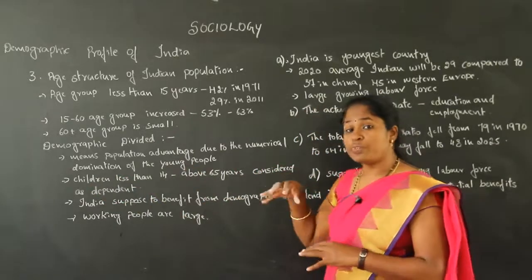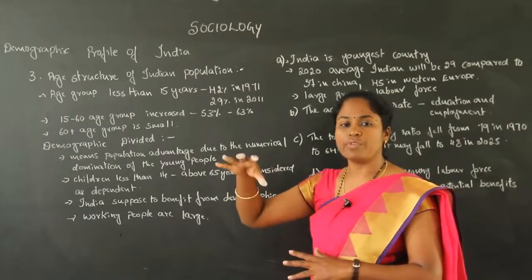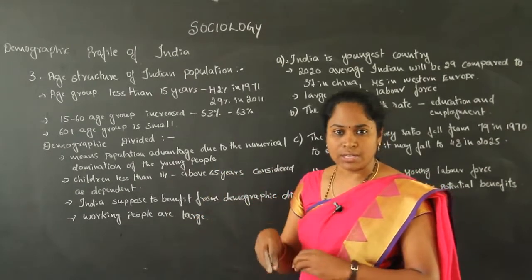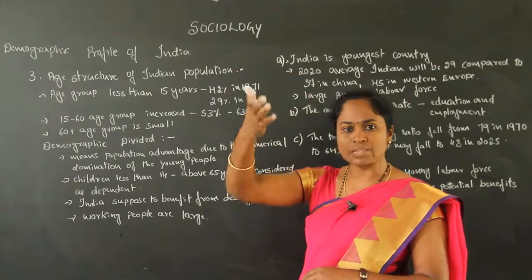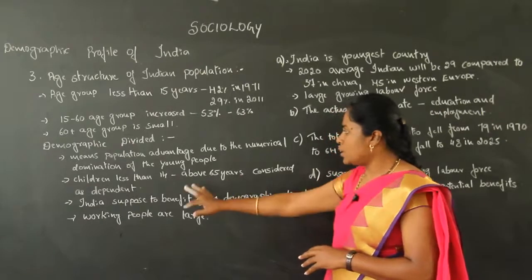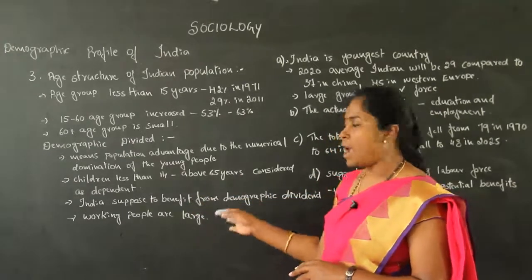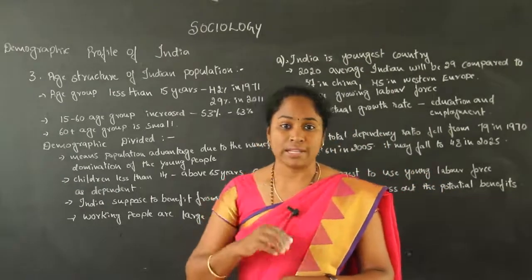We find this in Indian society: we have more young people compared to the old people, 60 plus, as well as the children below 15 years. Children less than 14 years and those above 65 years are considered dependents.